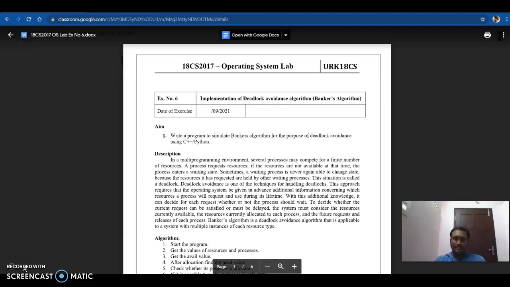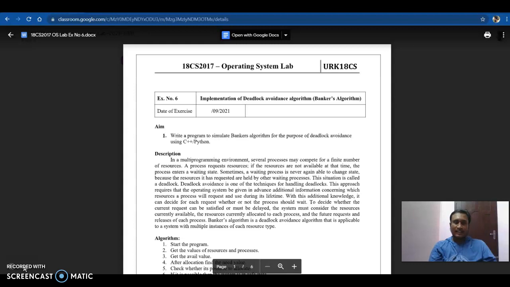This approach requires that the operating system be given in advance additional information concerning which resources a process will request and use during its lifetime. With this additional knowledge, it can decide for each request whether or not the process should wait.